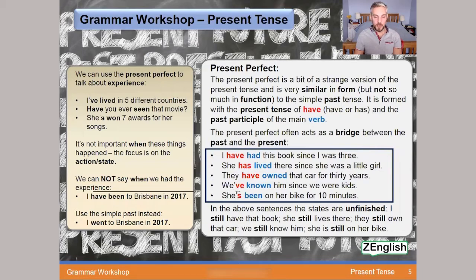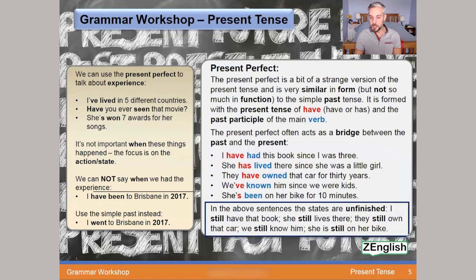I was going to mention, we can talk about it now, that we can make contractions with these verbs, with the verb to have. We've known him since we were kids. She's been on her bike for 10 minutes. And again, the past, when we were kids in the past, up till now, obviously we're probably not kids. And for this sentence, the past was just 10 minutes ago, which shows you that it can be the very recent past. So she got on her bike 10 minutes ago, she's still on it now.